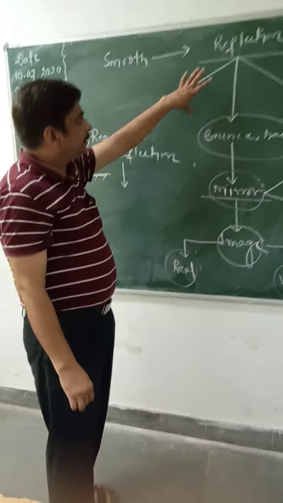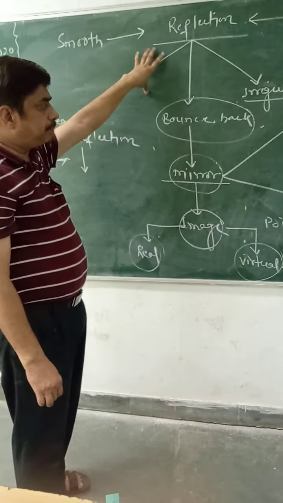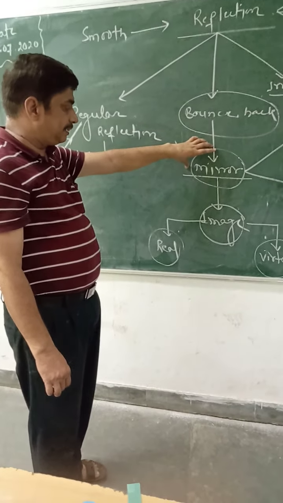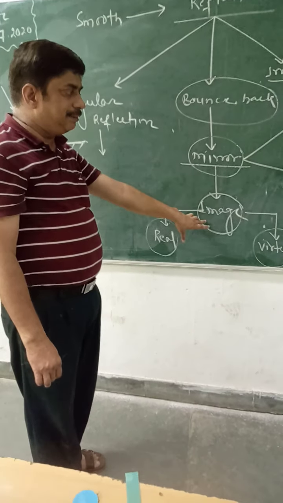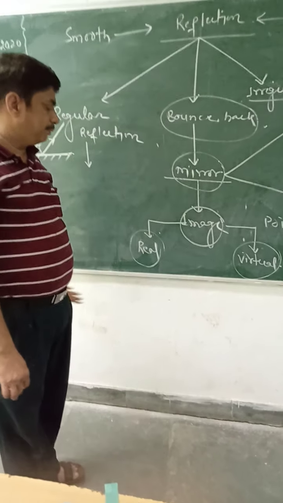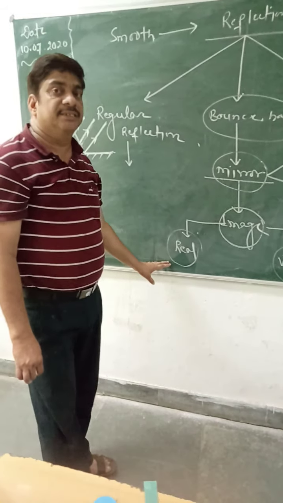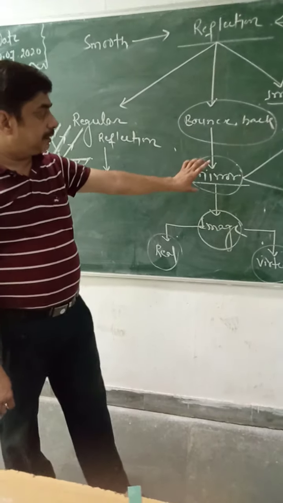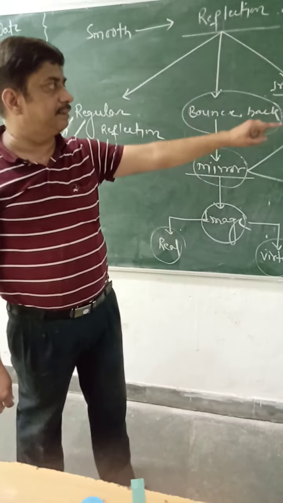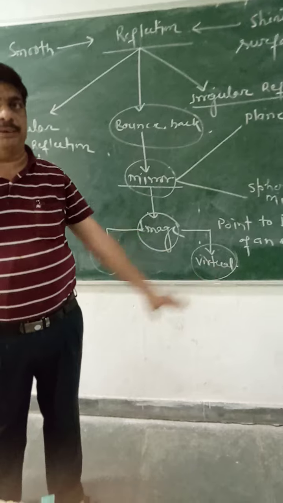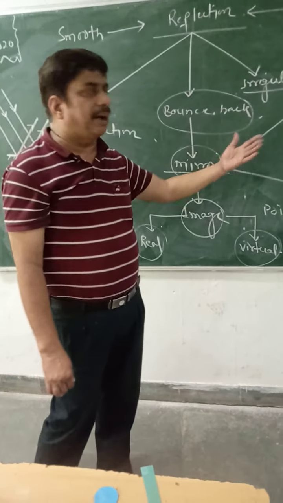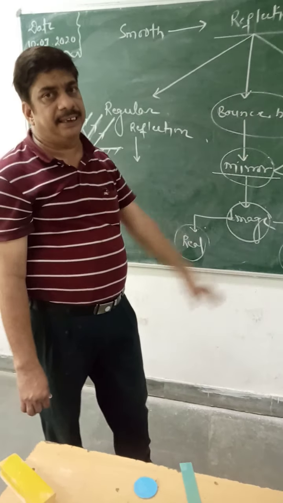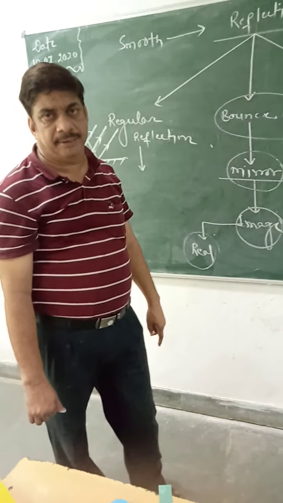Now, reflection is the bouncing back of the light, and we have a very important device, the mirror. What is the image? Point to point impression of an object is known as the image. It is real or virtual. If the glass sheet or smooth surface is completely plain, it is a plane mirror. If it is part of the hollow glass sphere, it is a spherical mirror, again classified into convex mirror and concave mirror.